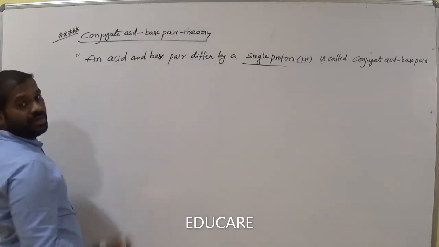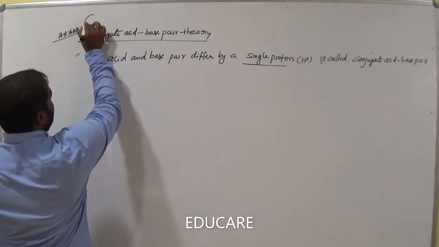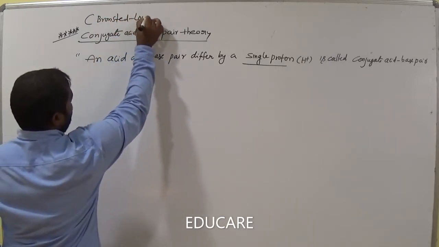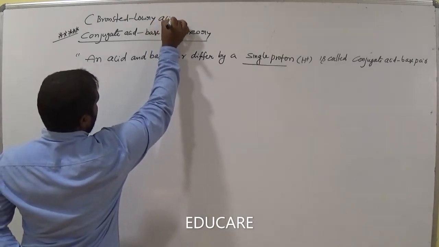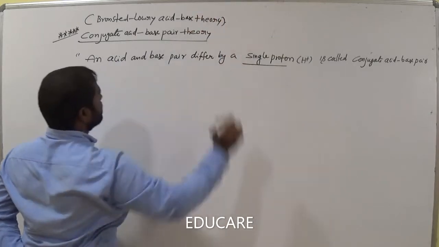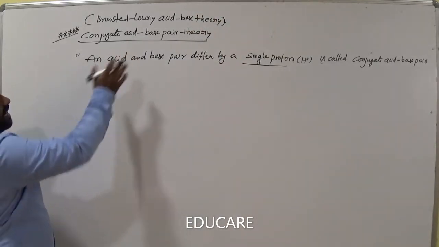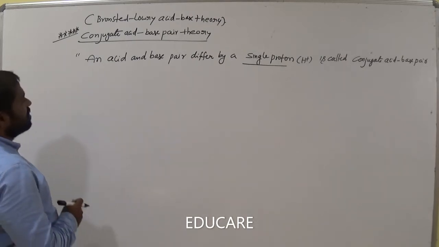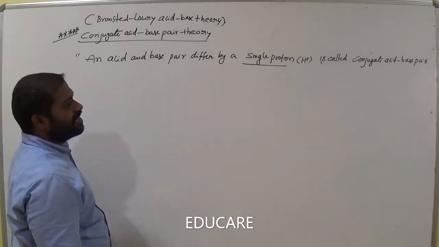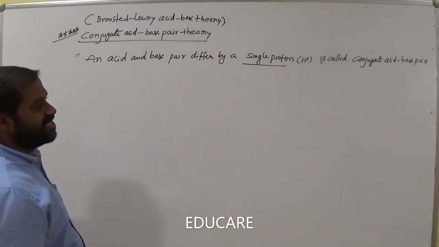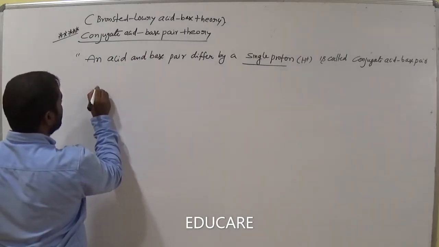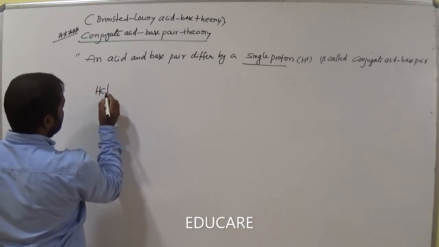This topic is related to Bronsted-Lowry acid base theory, and in that only we are discussing. So what is meant by conjugate acid base theory? An acid and base pair that differ by a single proton is called a conjugate acid base pair. Let's see the examples.